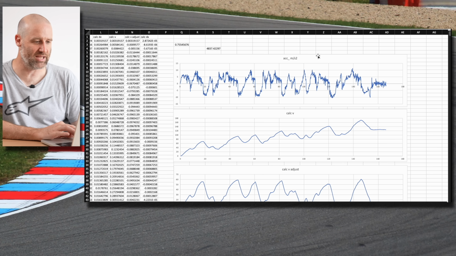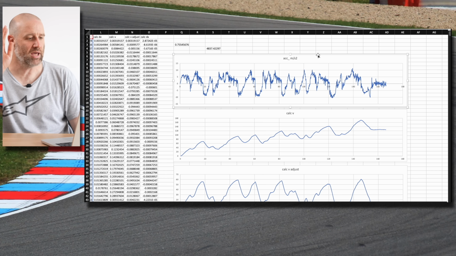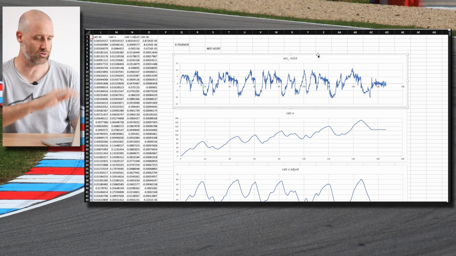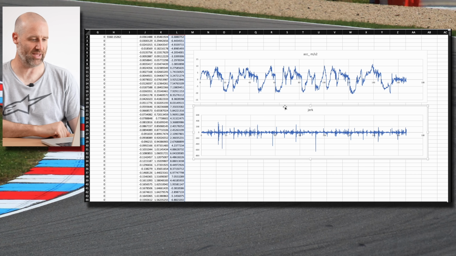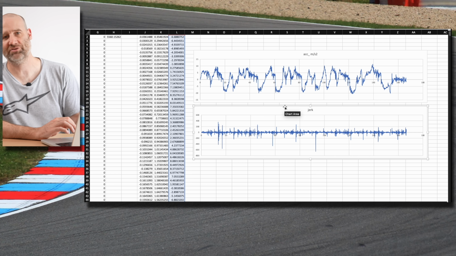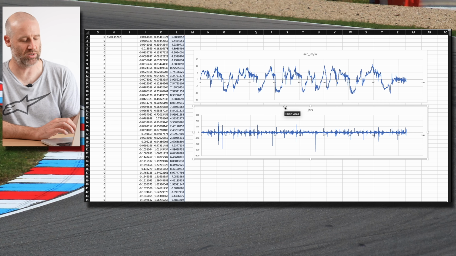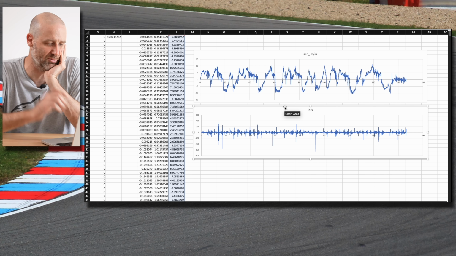But now we are going to take this plot here, which is our acceleration plot, and then we're going to take its derivative to work out the jerk in the direction of travel, which looks like that one down there. So I've put an extra column on where I've just worked out how much it changes between data points and the time interval between them.